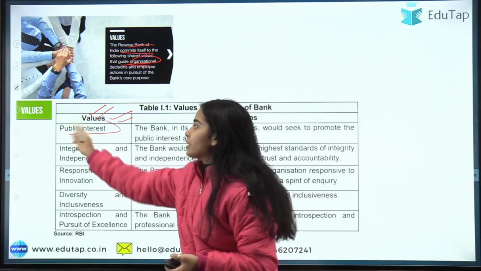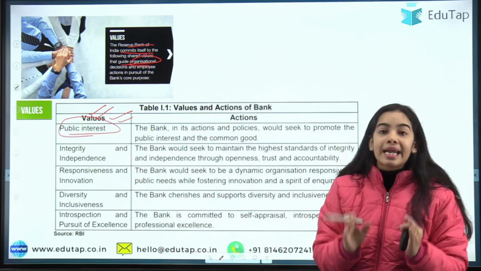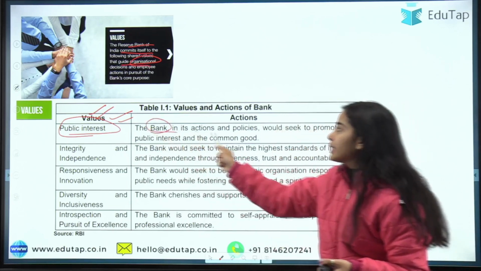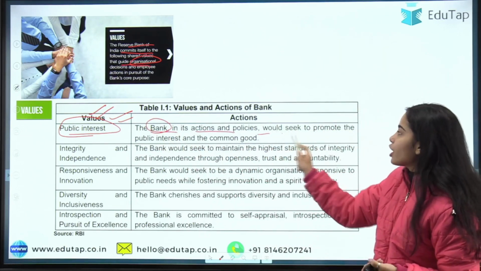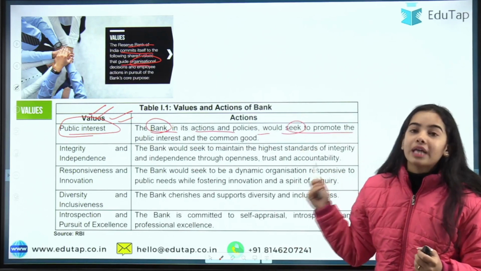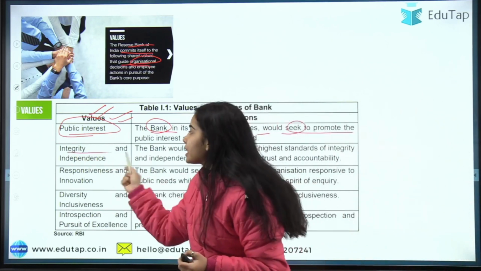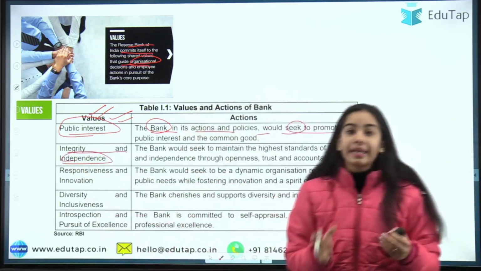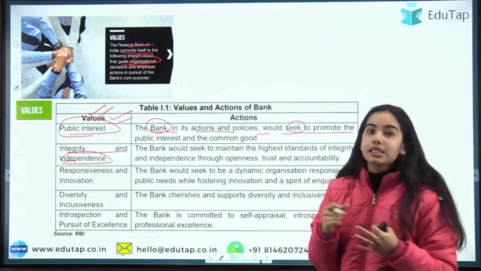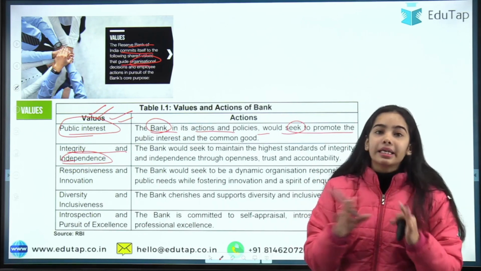First of all, public interest. So the thing that is guiding the RBI is public interest. The Reserve Bank of India in actions and policies would seek to promote the public interest and common good. That is the value that the RBI follows. Second is integrity and independence. It is an independent body. It is an autonomous body from the government at least. So it has to maintain that integrity and independence.